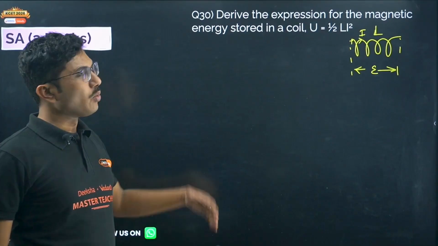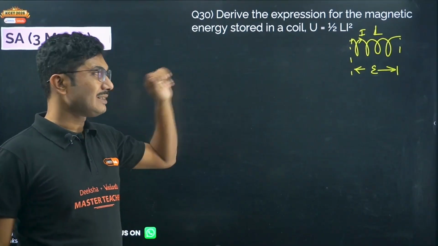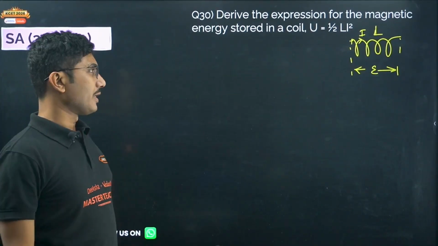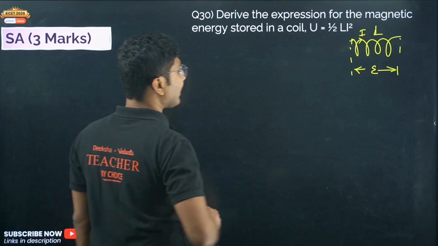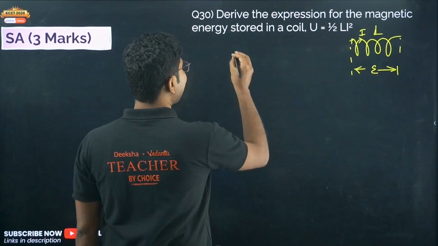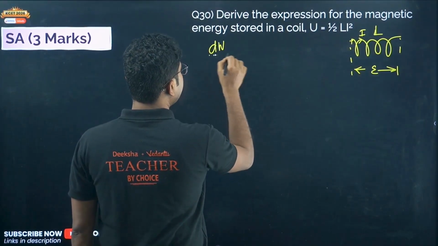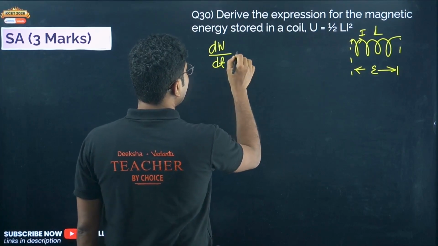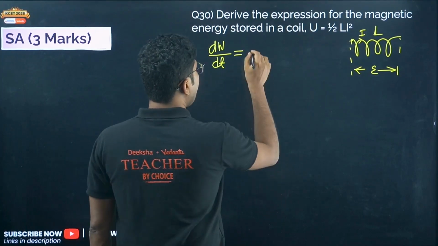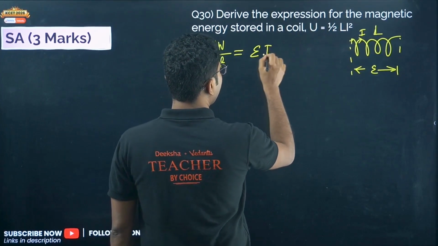What is the work that you have done to establish this current? That is very, very important. The work that you do to establish this current is given by dW by dt equals epsilon into I.